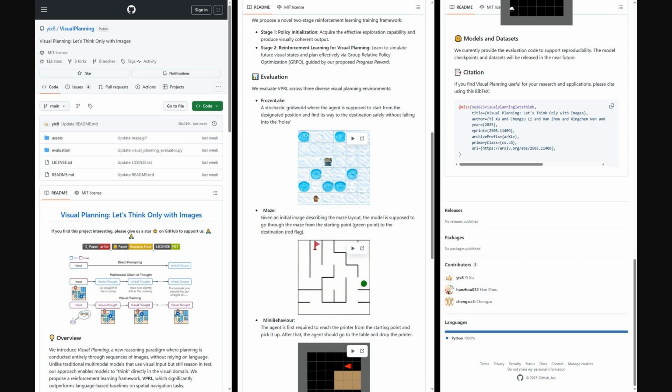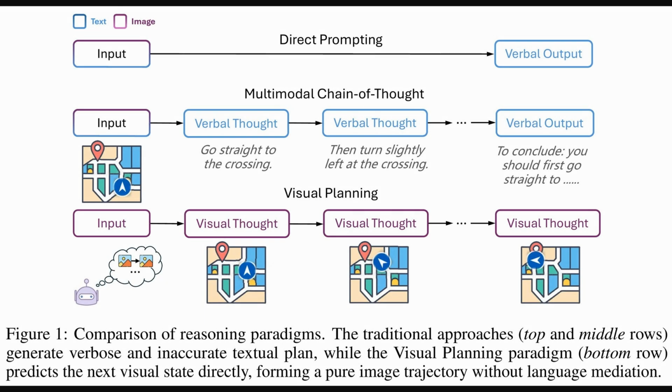And it's great, they've also released the code for this work. Over on GitHub, you'll primarily find the evaluation scripts and assets to help reproduce their visual planning results. They also mention that model checkpoints, which are saved states of their trained AI model, and datasets should be coming in the near future.